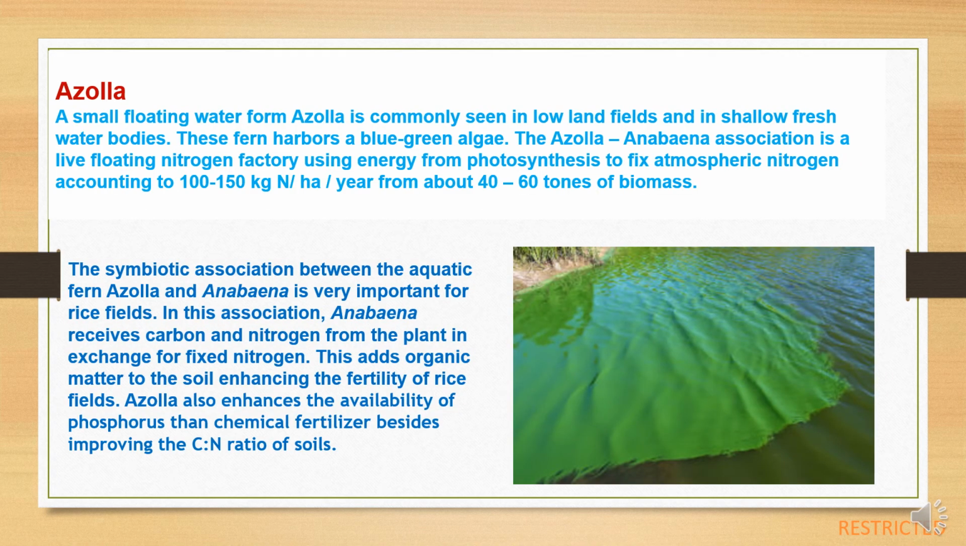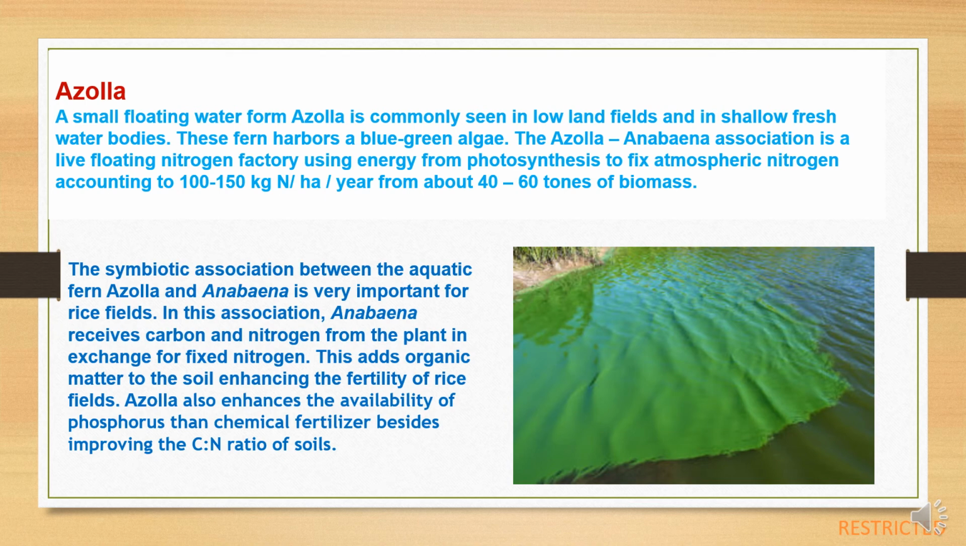Next biofertilizer is azolla. Azolla is a small floating water fern commonly seen in lowland fields and in shallow freshwater bodies. It harbors blue-green algae. The Azolla-Anabaena association is a live floating nitrogen factory, using energy from photosynthesis to fix atmospheric nitrogen, about 100 to 150 kg nitrogen per hectare every year from about 40 to 60 tons of biomass.